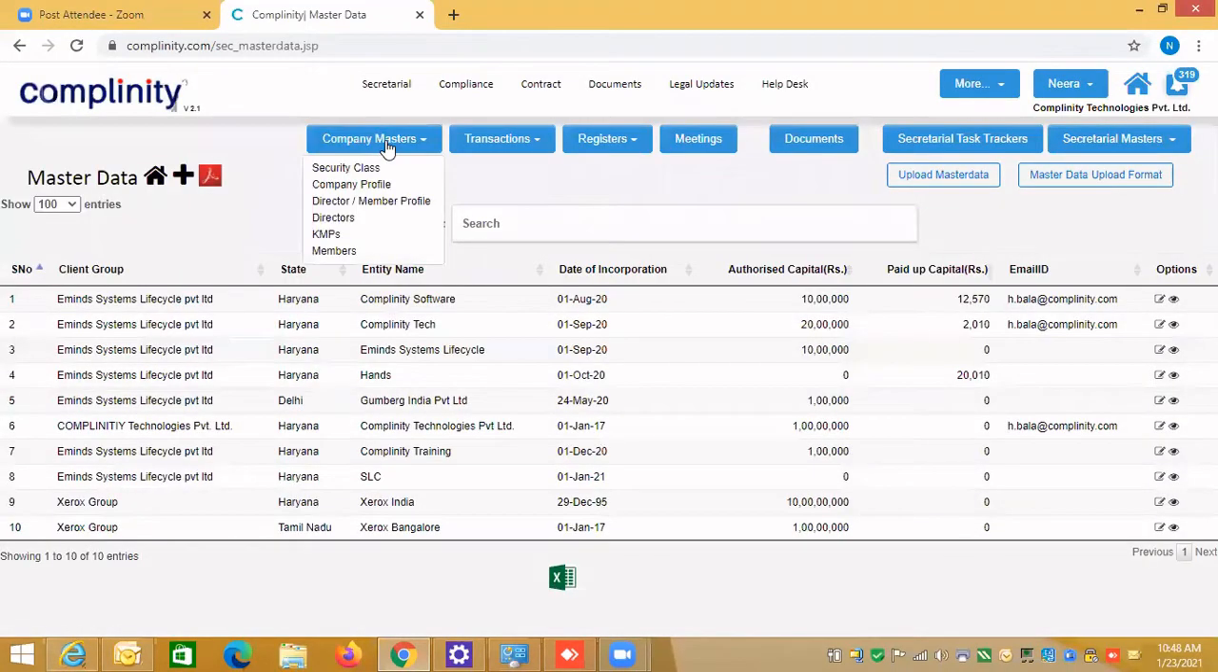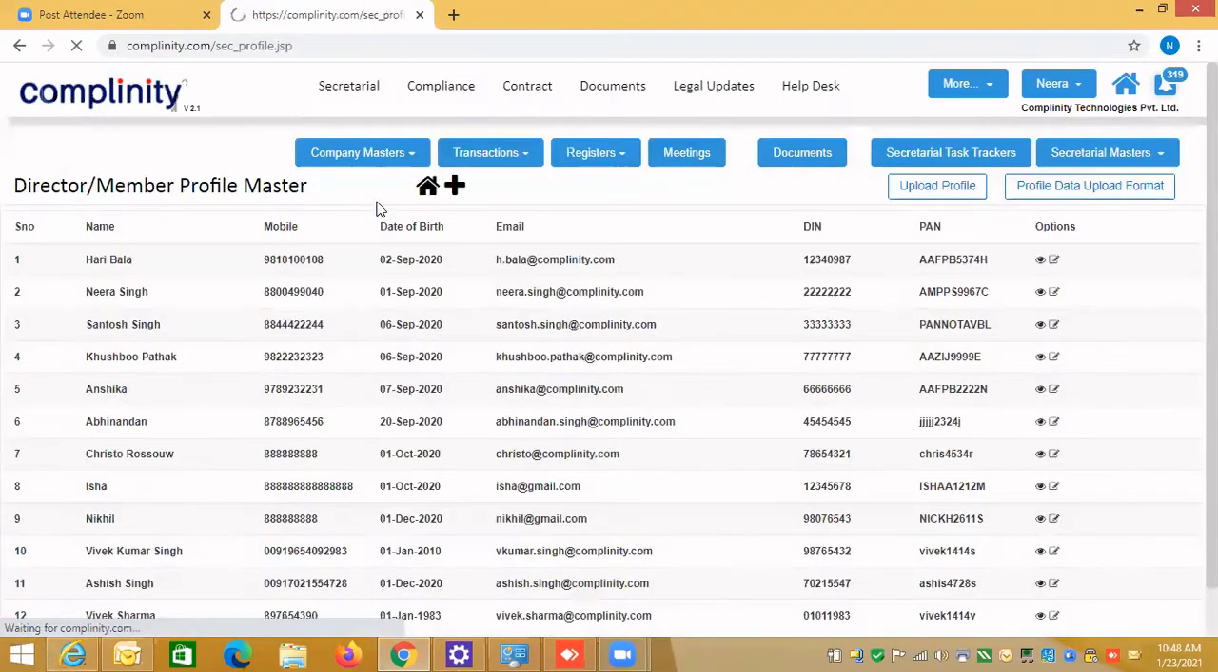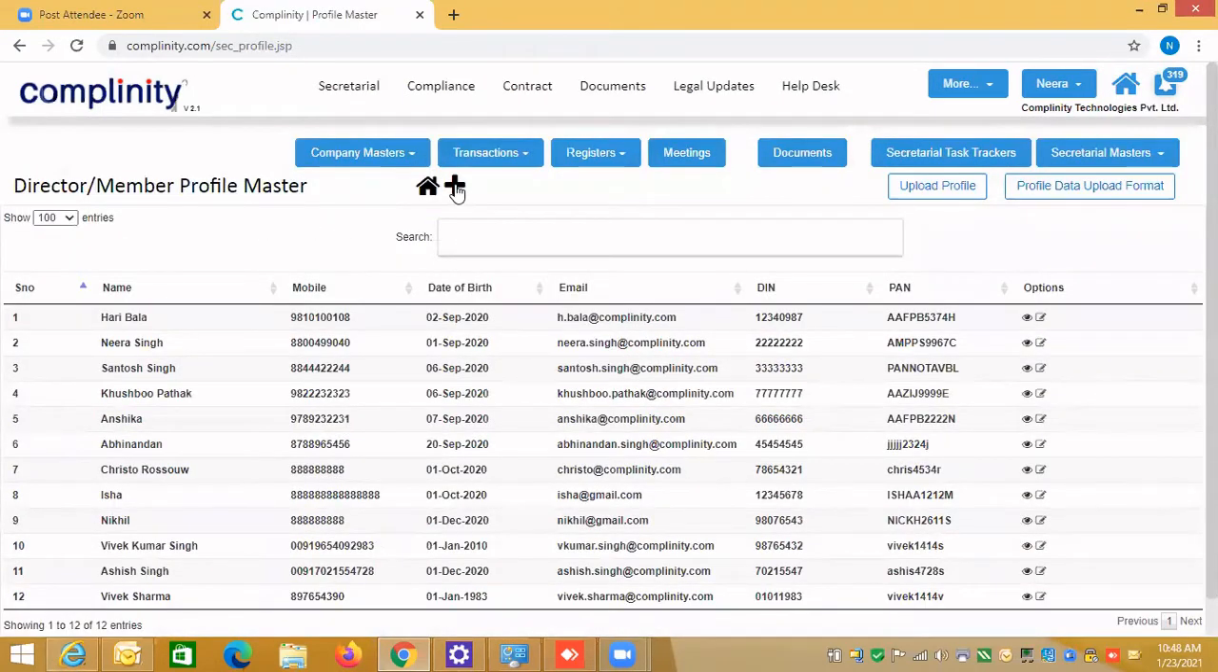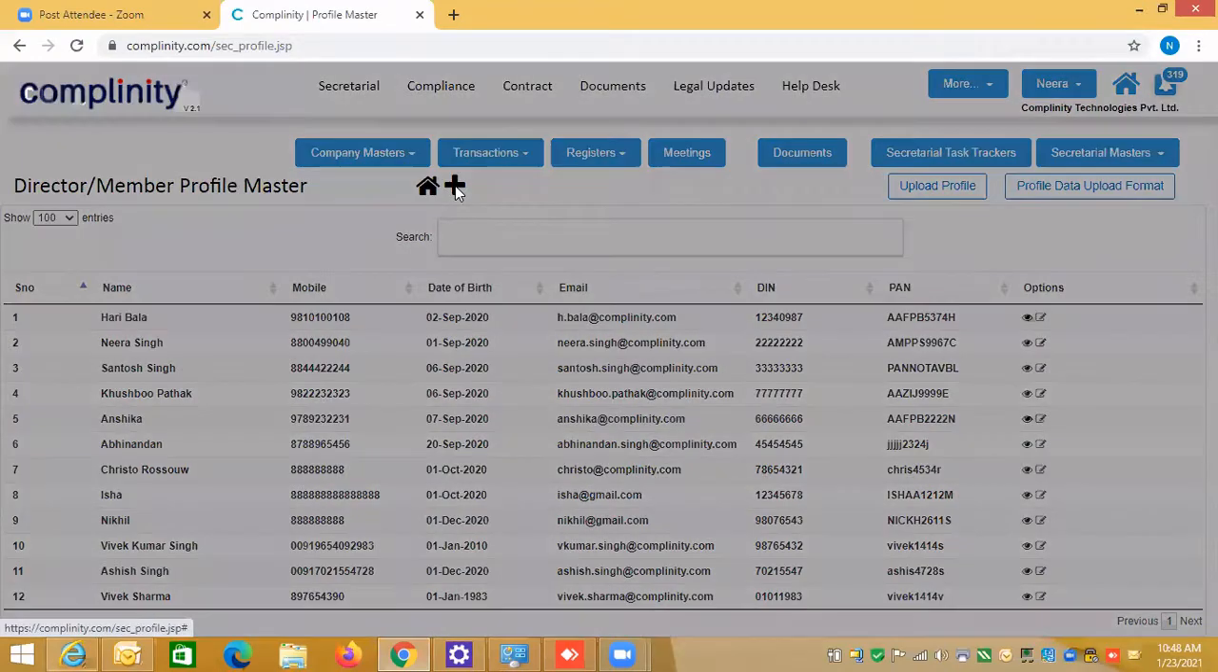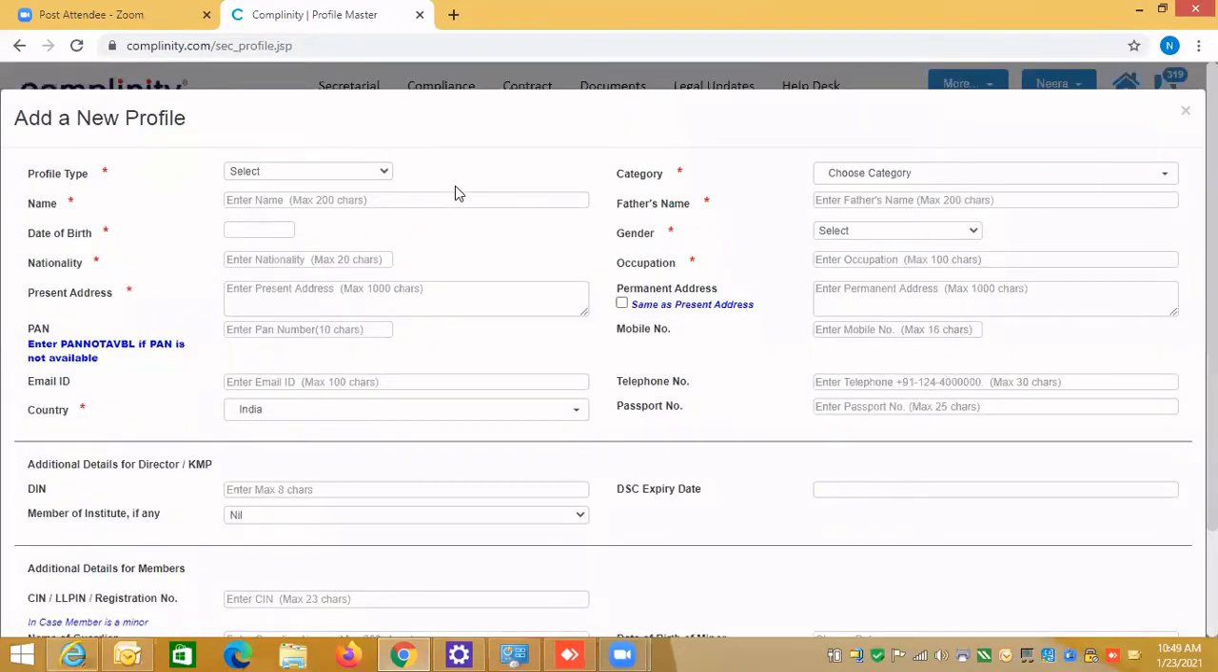Now the next step is that you have some director in the company. So what you will do first is create the general profile, that is, the director or member profile master. Like in an organization you have an HR department, where you have the details of all the resources. Then different functions and different versions will use it, but there will be only one profile. So let's create one individual profile.